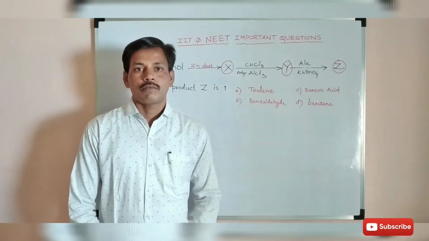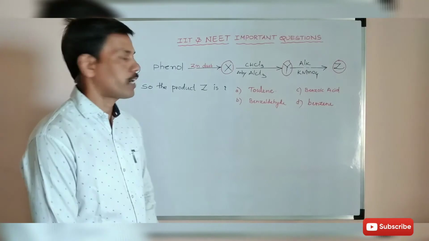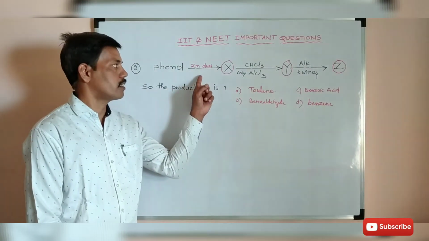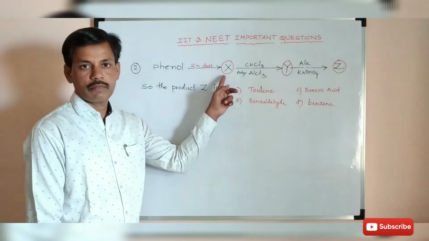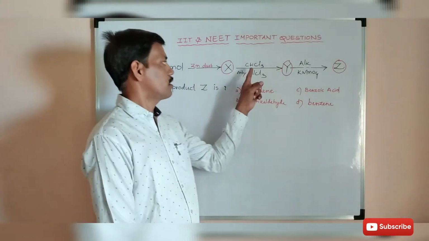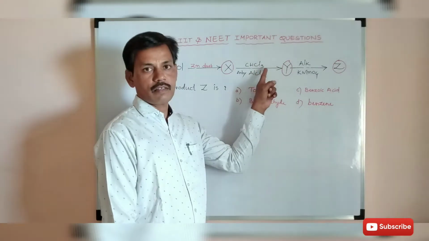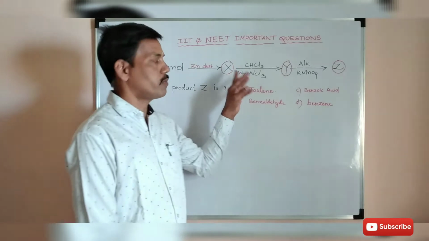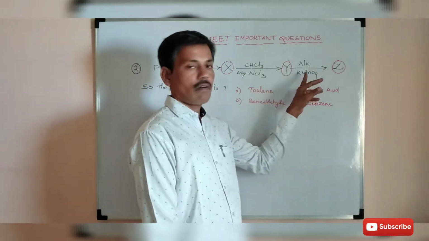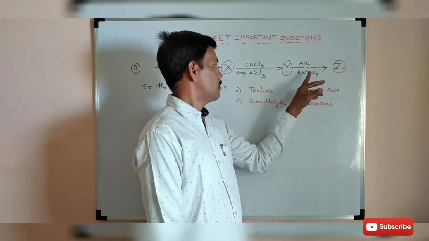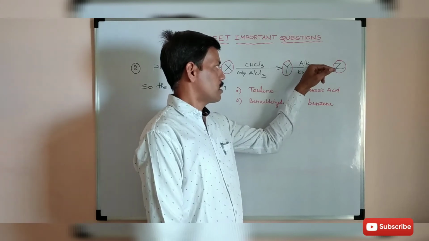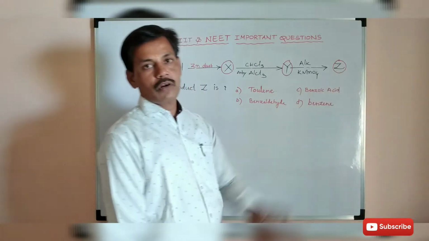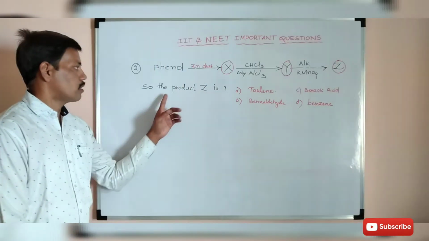Now we come to the second question. When phenol reacts with zinc dust, X is formed. After that it reacts with CHCl3 in the presence of anhydrous aluminum trichloride and forms Y. After that, in the presence of alkaline potassium permanganate, the final product is Z. So what is the product Z?